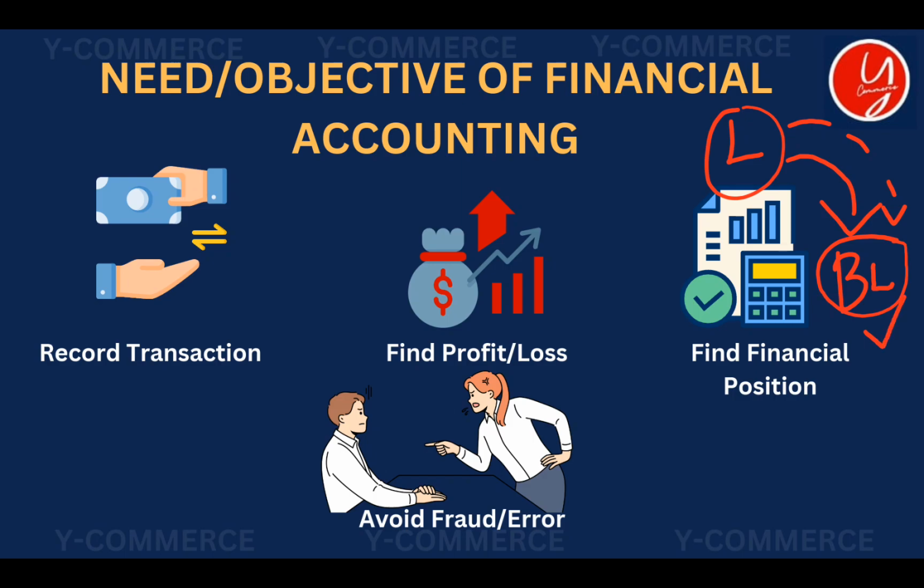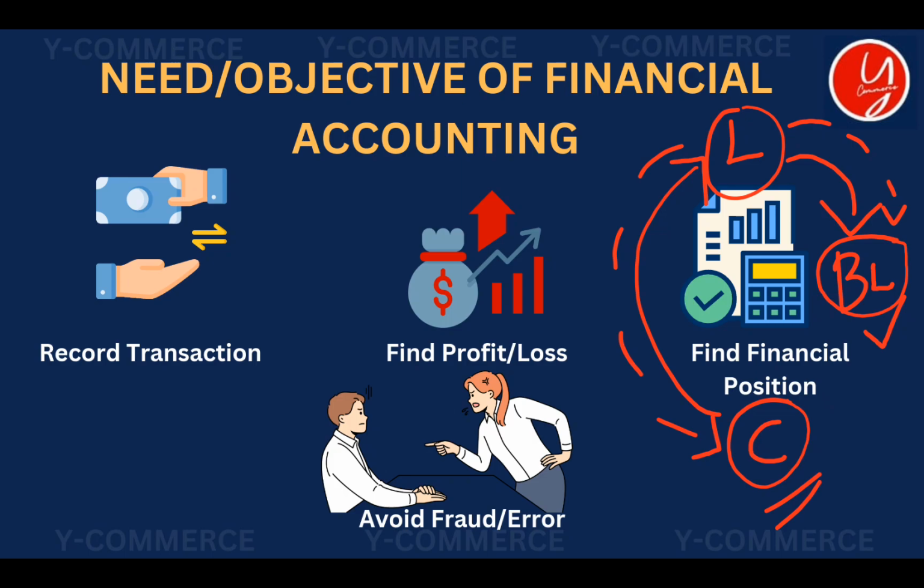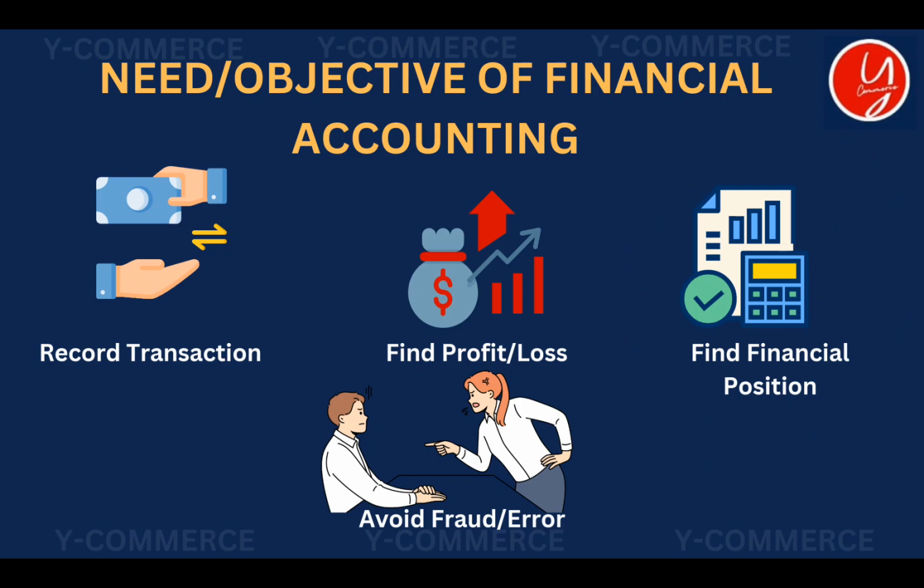Think the business has borrowed some goods from someone. So he is a creditor. He has given something on credit to the business. The business has to repay it one day. So that creditor is also a liability for the business. So financial position means what all assets and what all liabilities a business has.